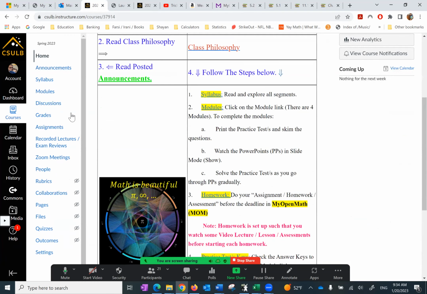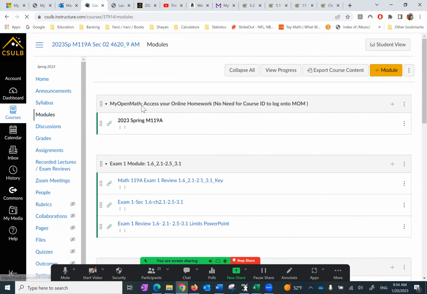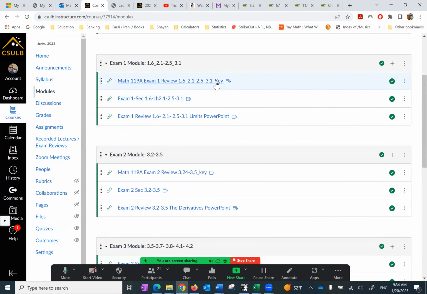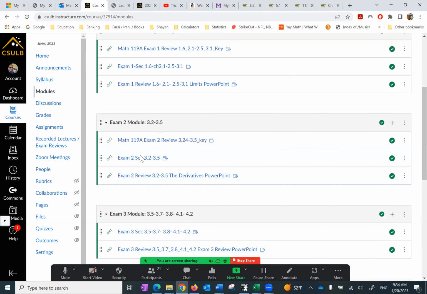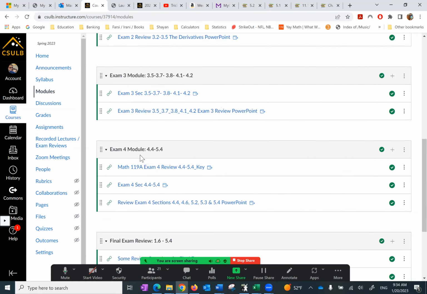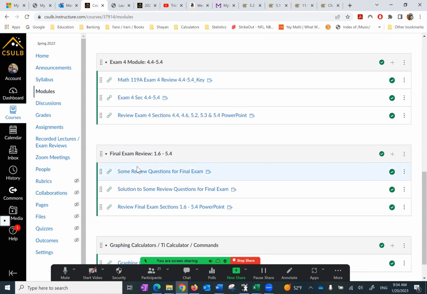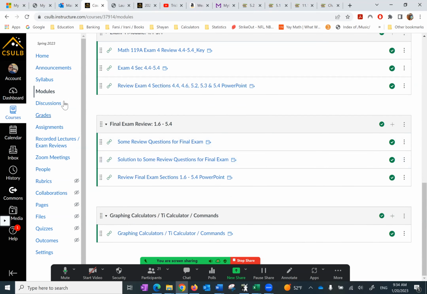Modules, we have the practice test. Under the modules, we have the practice test or exam review. We have the PowerPoints, and the PowerPoint and recording can be found here, by the way. The PowerPoint of the exam review will be covered towards the end of the module. And again, module 2, module 3, module 4, then information about final exam review and graphing calculators.